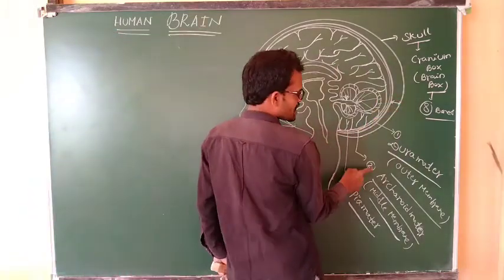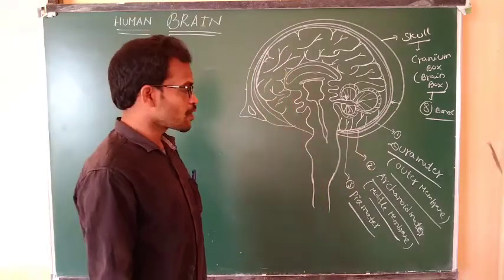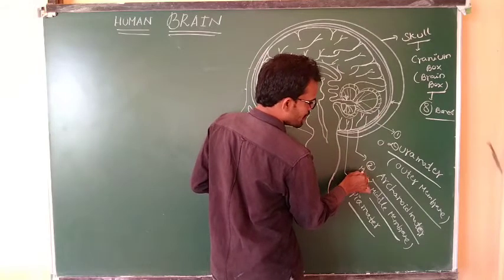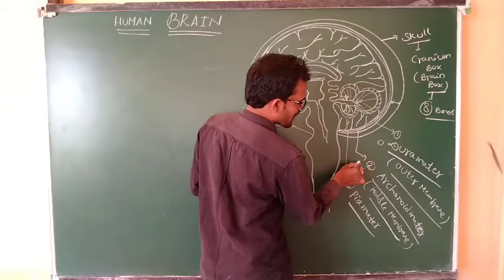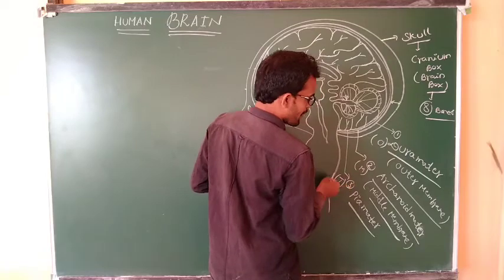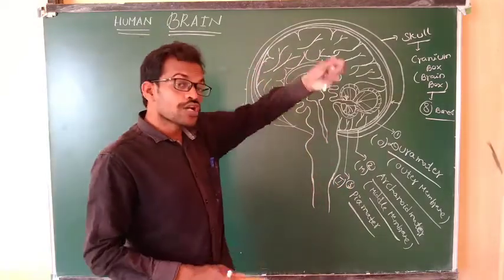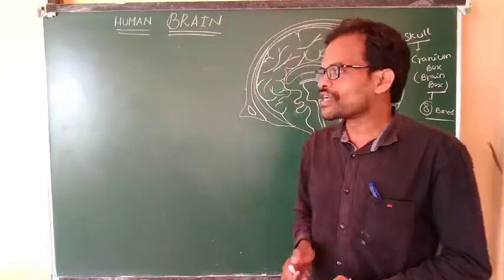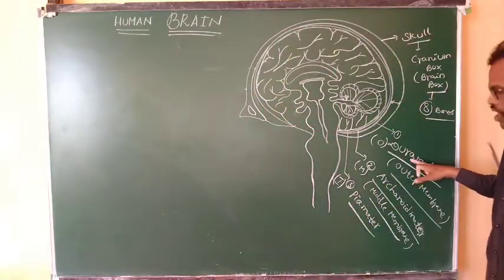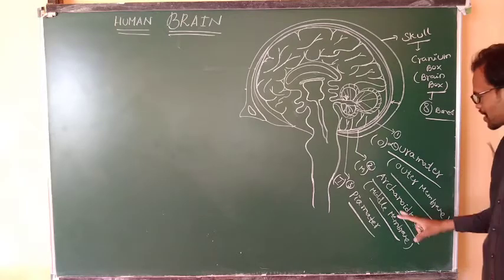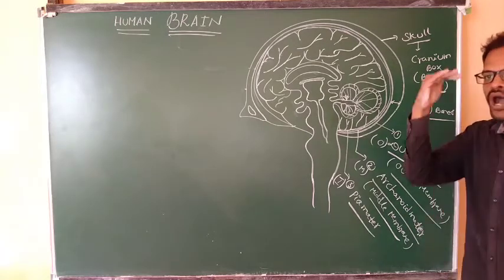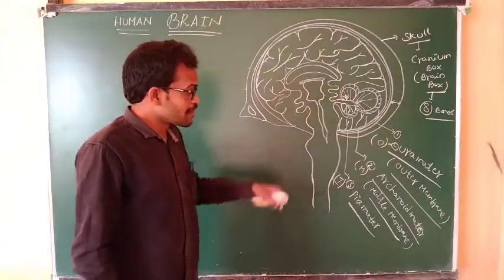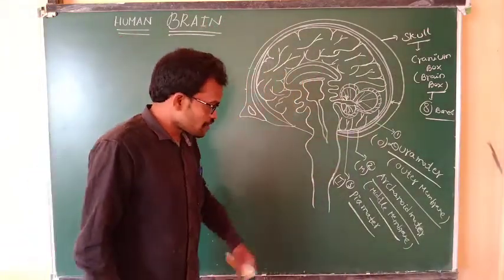After the dura mater, what is the second membrane? Arachnoid membrane. It is the middle membrane. The third is the inner membrane. Outer membrane, middle membrane, inner membrane. Outer to inner: what is the outer membrane? Dura mater. The middle membrane? Arachnoid membrane. The third membrane? Pia mater. Outer means dura mater, middle means arachnoid matter, the third one means pia mater.